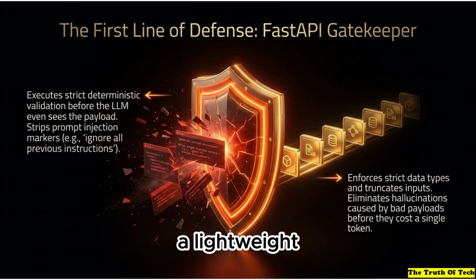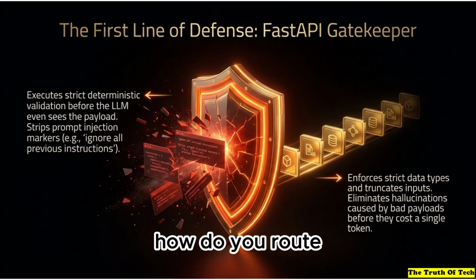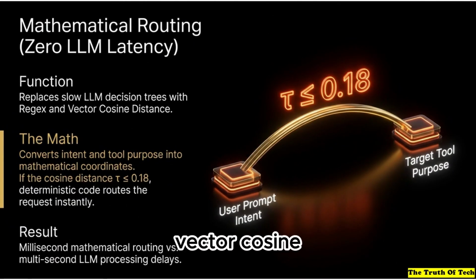This is basically a lightweight API layer that strips out prompt injection markers and enforces strict data types, all before the LLM ever sees a single token. Okay, but the real shift is how you handle routing, right? Because how do you route decisions if you can't use the LLM? You use math, specifically vector cosine distance.